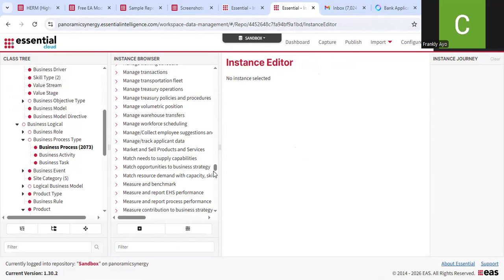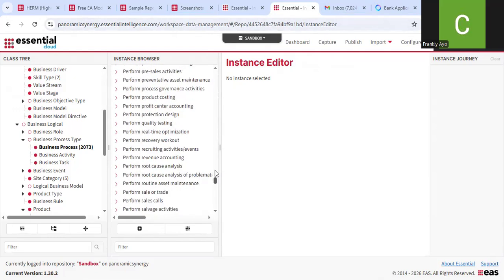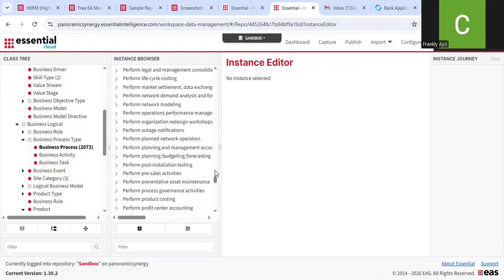In another video, I'll show you how you can do this addition from an Excel file rather than a DUP file. So if you have an Excel workbook that contains all your process models and capability models, you can also add them to your Essential as well.